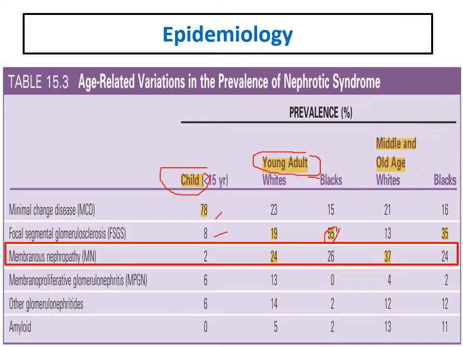In older adults, focal segmental is the most common cause. While in whites, membranous is the most common cause, either in the young adult white population, or in the middle-aged and elderly white population. Membranous is the most common cause of nephrotic syndrome.